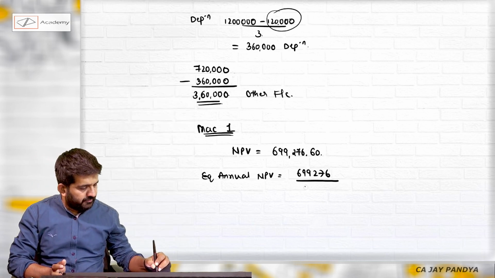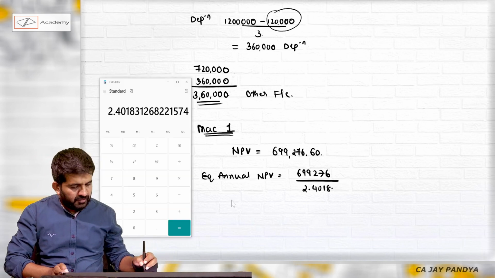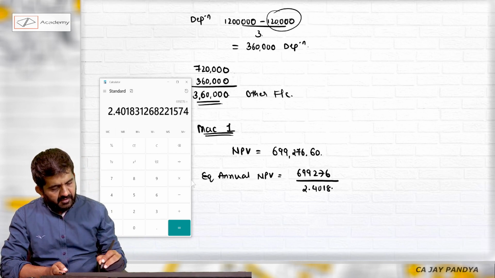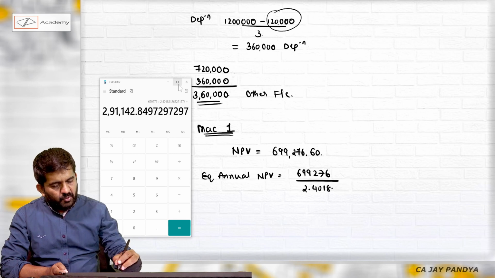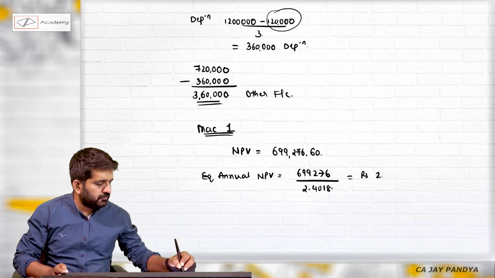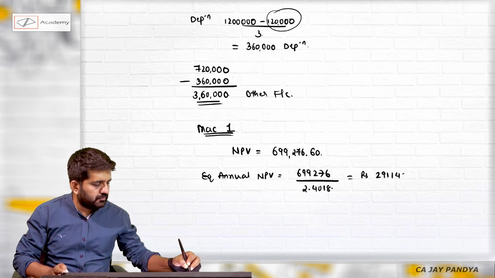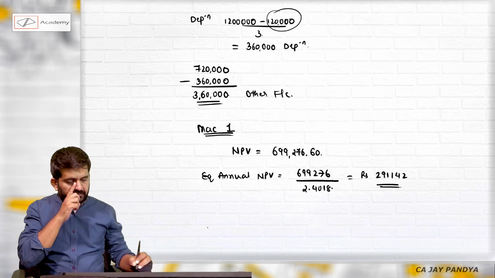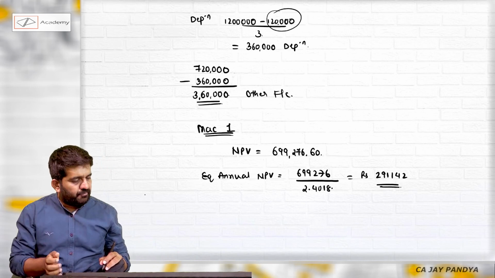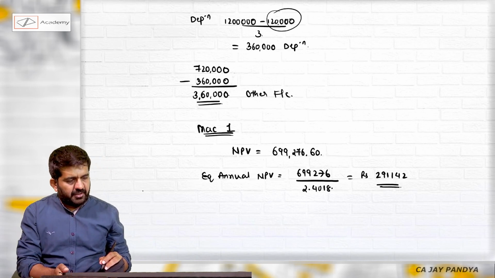2.4018. This will be 6,99,276 divided by MRC, which is equal to 291,142. Which is nothing but my equalized annual NPV of machine 1. I will be doing the repetition for machine 2.